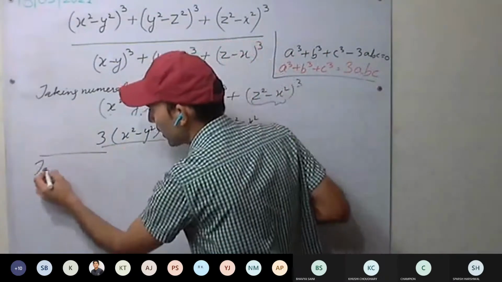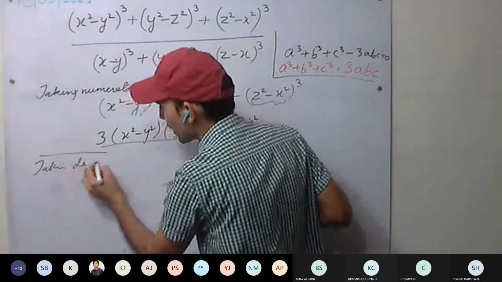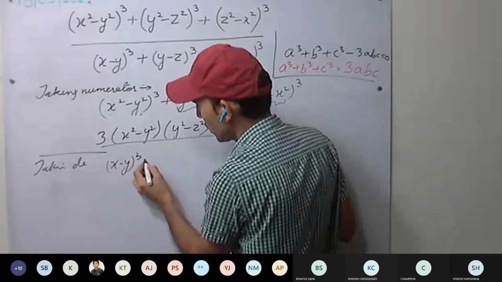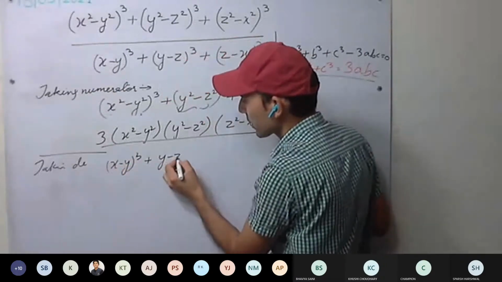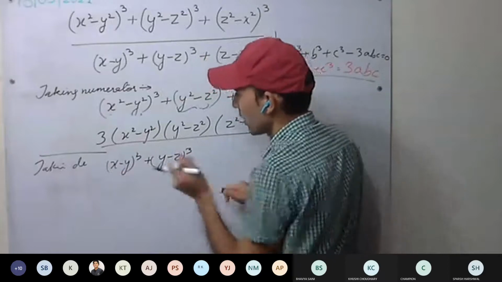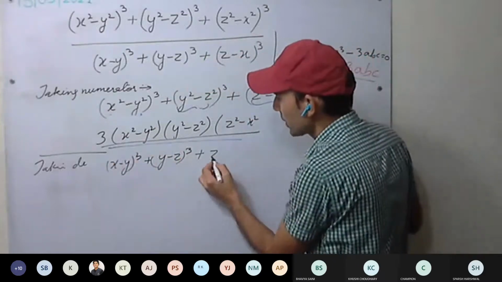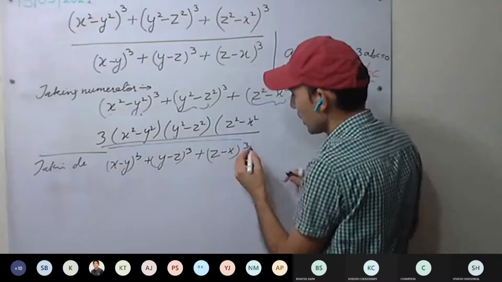Okay. Now taking the denominator. The denominator is what? x minus y the whole cube plus y minus z the whole cube plus z minus x the whole cube.